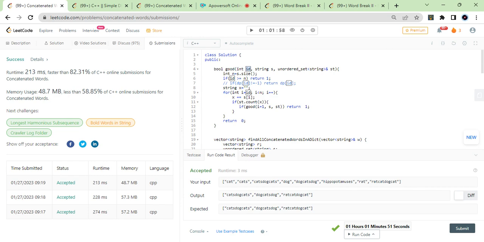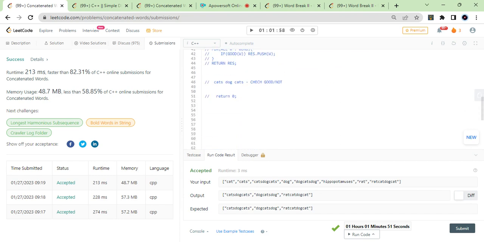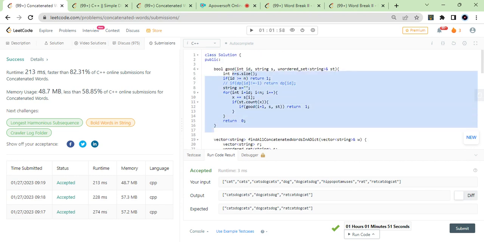So whenever you are going back, actually in this case you are not going back another way, right? So if let's say he says that okay, this part is good, dog cats, you don't have to go for anything, you just return one. If it's not good, then also you will not see this. So I don't think there are overlapping strings. But yeah, whatever I tried over recursion, you can do this with the tabulation.